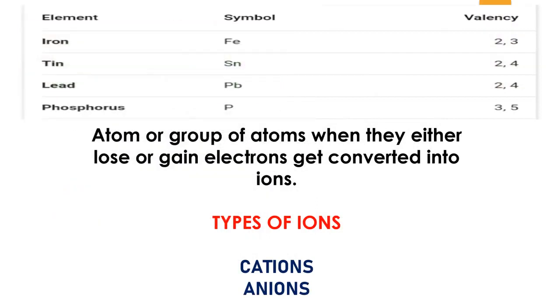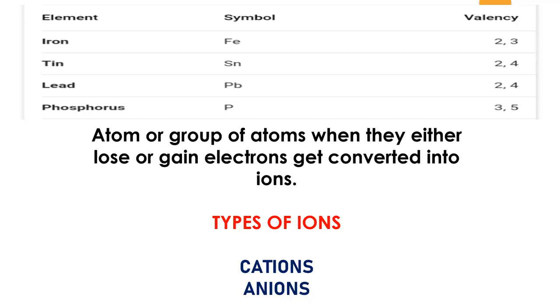Here we have some of the elements and their valency. First one element is iron, its symbol is Fe, valency is 2 and 3. Tin, the symbol is Sn, its valency is 2 and 4. Then lead, its symbol is Pb, the valency is 2 and 4. Phosphorus, the symbol is P, and the valency is 3 and 5.